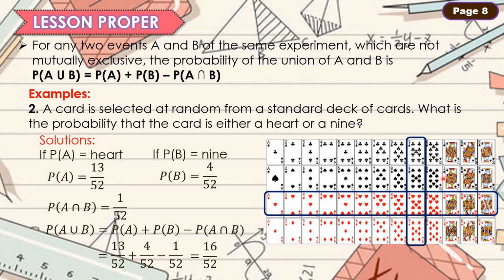At ang sagot ay 16/52 and the simplest form is 4/13. This is the final answer. The probability that the card is either a heart or a 9 is 4/13.